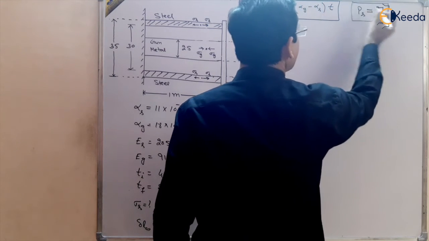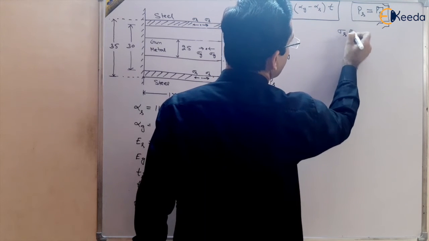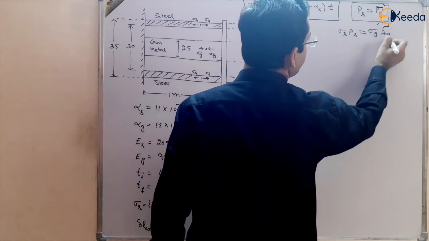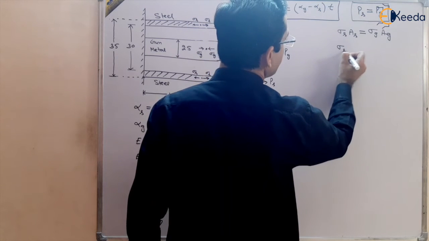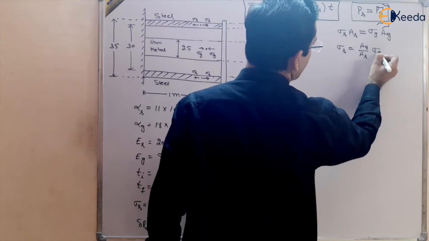So we will get a relation between Ps and Pg, or you can write sigma s As equal to sigma g Ag. From here, sigma s will be equal to Ag by As multiplied by sigma g.